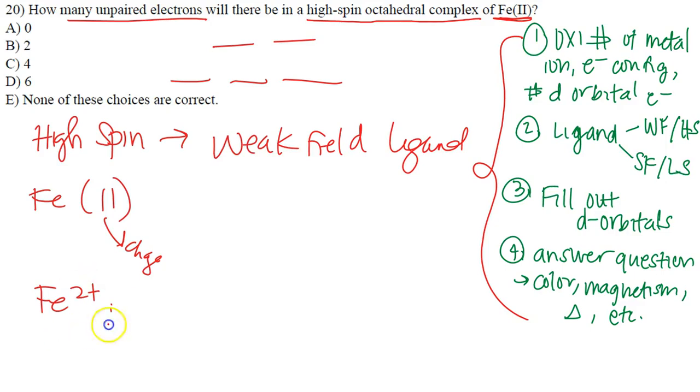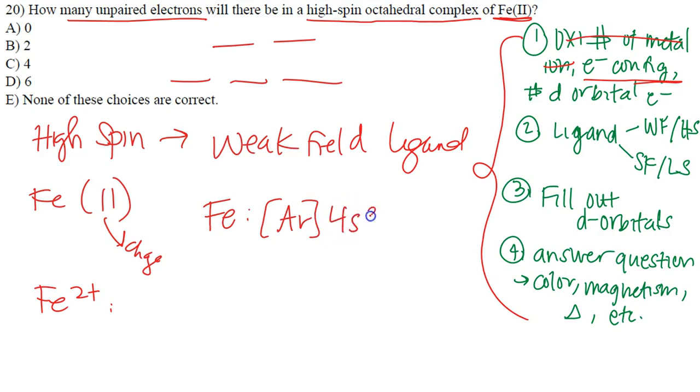So if they gave me the charge on iron, the first thing I'm going to do is get my oxidation number of the metal ion. I don't have to do that because they already did that for me. Next, I have to get my electron configuration. So I'm going to get my normal ground state iron, which you know is going to be our argon. We also know it's going to be our 4s2.